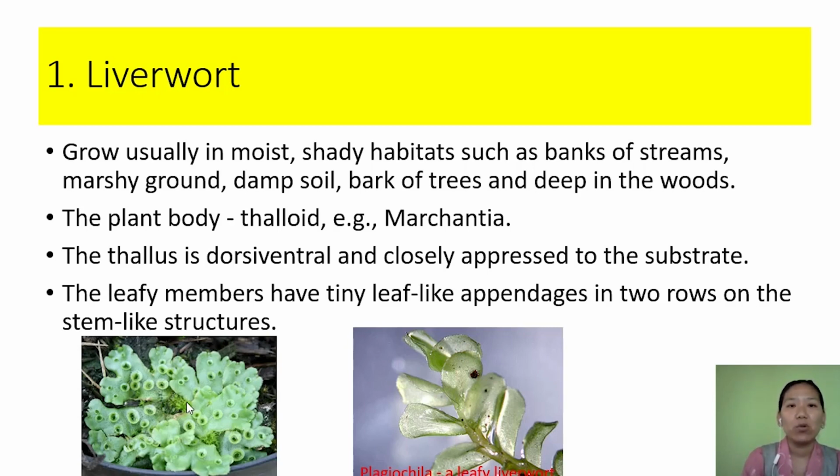They are flat structures, dorsiventrally flattened, and placed very closely to the substratum. The example here is Marchantia, in which the male and female bodies are separate. They also have a leafy member, which has leaf-like appendages arranged in rows of two. These are the leafy members of the liverwort.